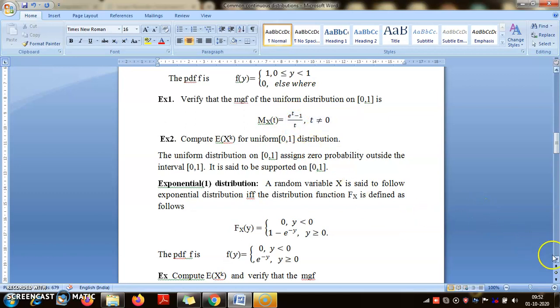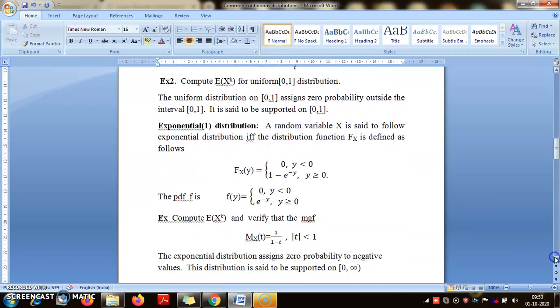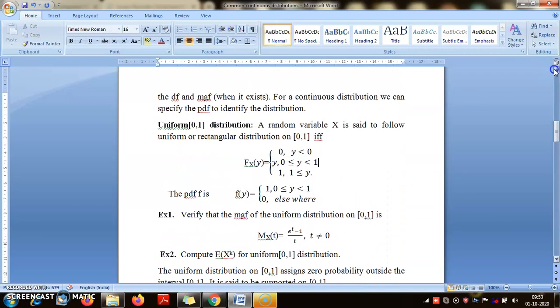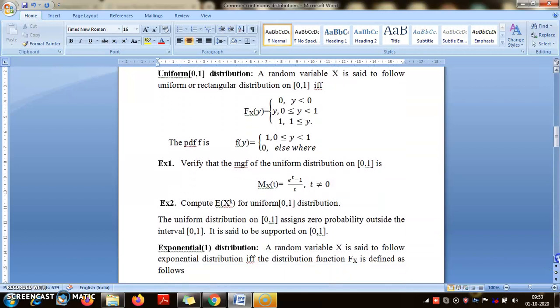Now next is the exponential distribution. Here you see, when we say that X is following the uniform distribution, the probability is on 0 to 1, because the density function is vanishing outside the interval 0 to 1. It means that there is no probability assigned to values outside the interval 0 to 1. So the range of X is from 0 to 1. X is taking non-negative proper fractions as its values.